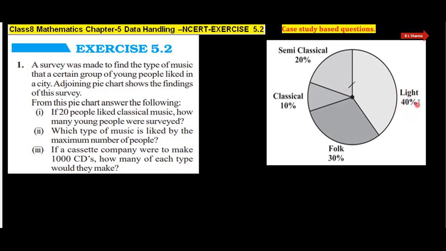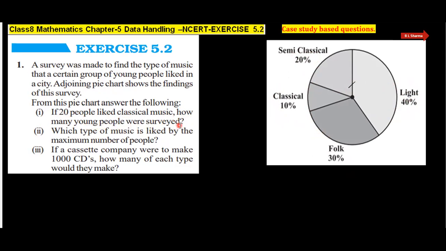So here light music is 40%, semi-classical music is 20%, classical music is 10%, and folk is 30%.